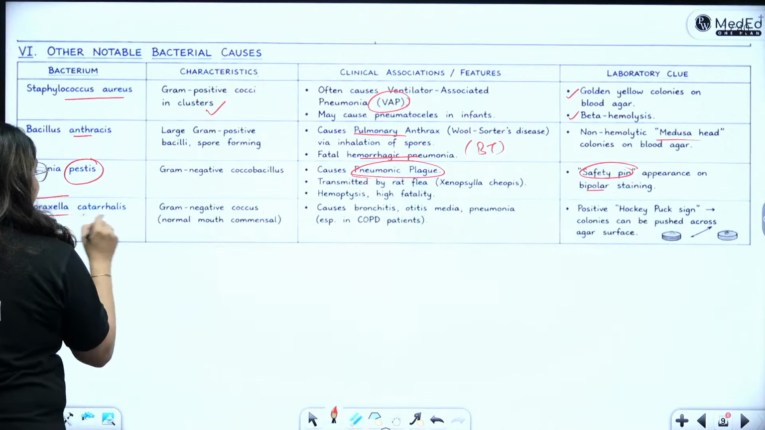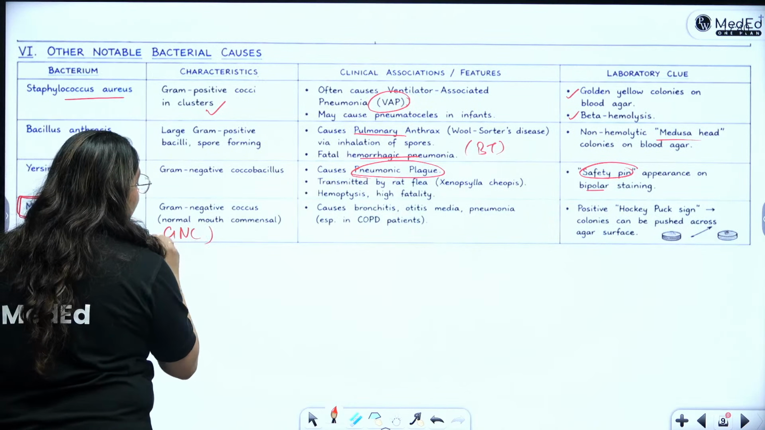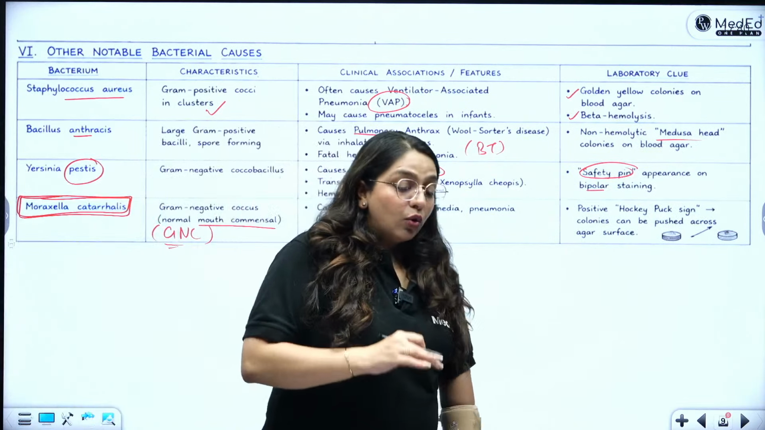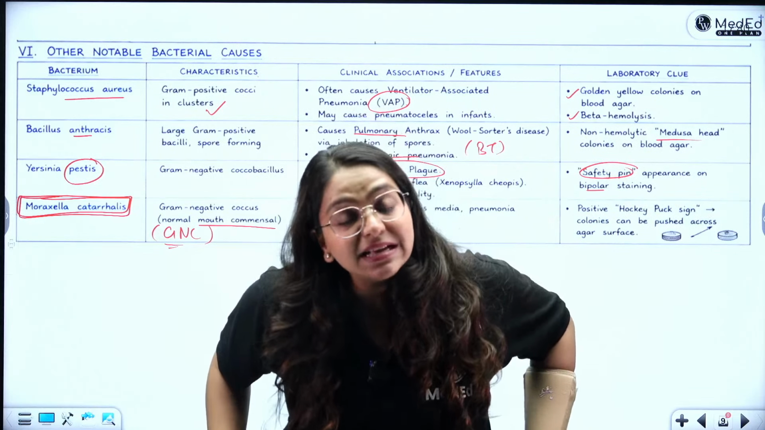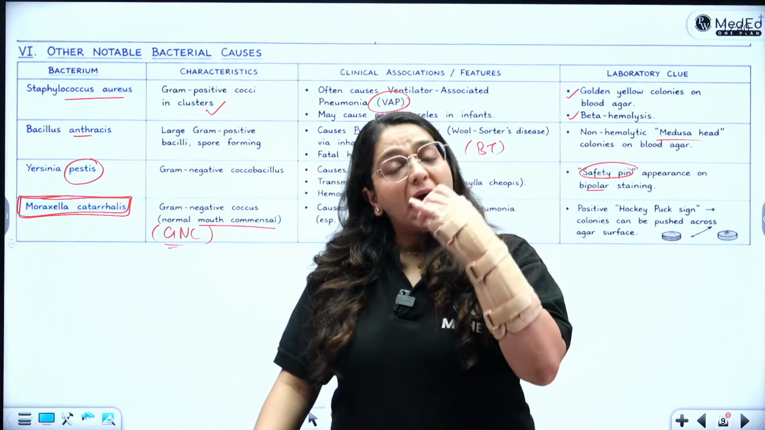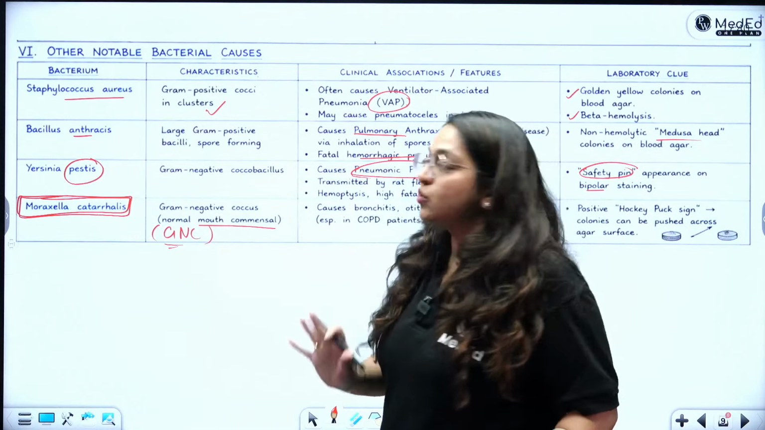Then you have Moraxella catarrhalis. Moraxella catarrhalis is a gram-negative coccus and it's a normal mouth commensal. Now we only keep reading Neisseria as a GNC. Yes, but Moraxella is also a GNC, also a gram-negative coccus, which is a part of the normal flora of the mouth. If it goes below to the lungs, it can also cause pneumonias.